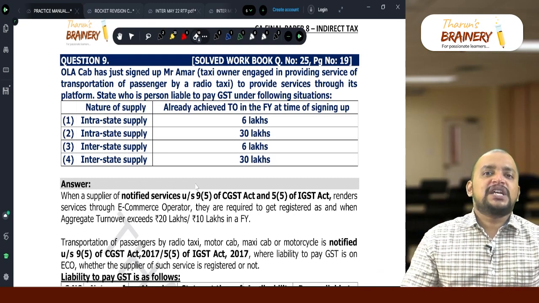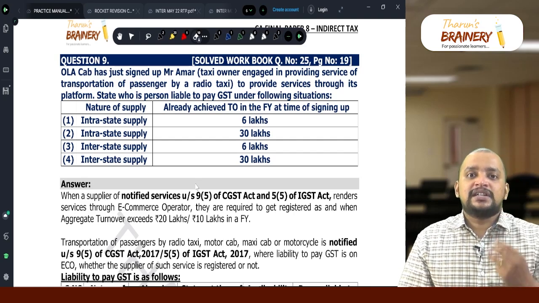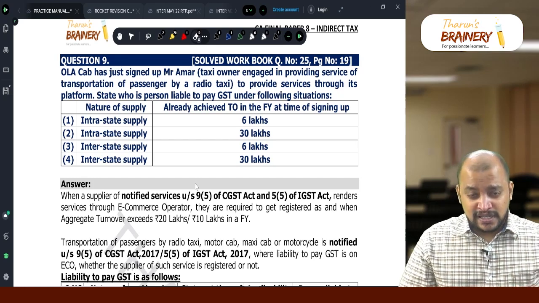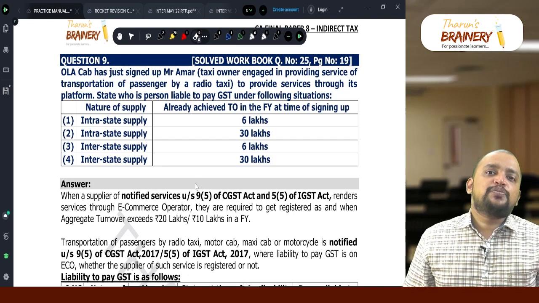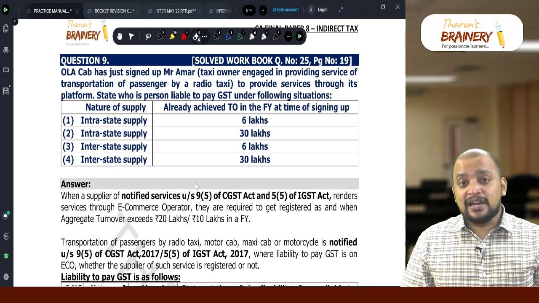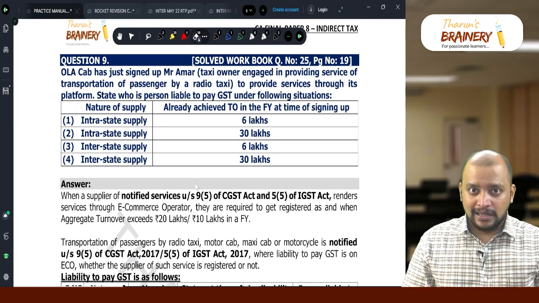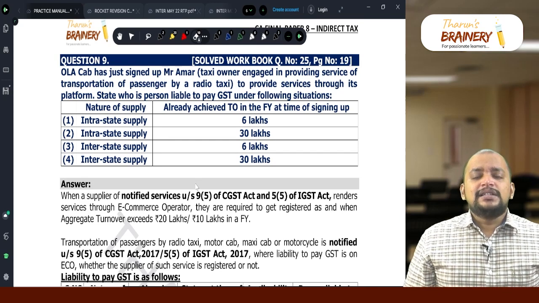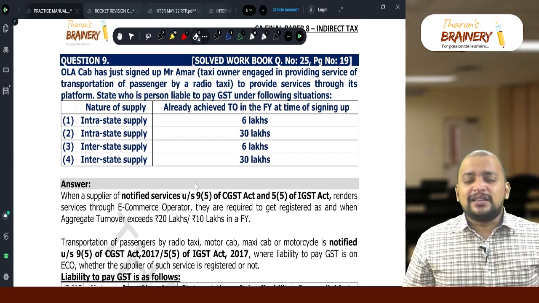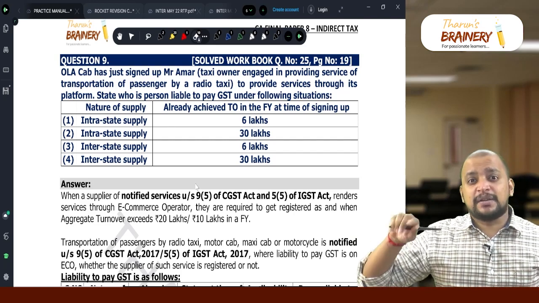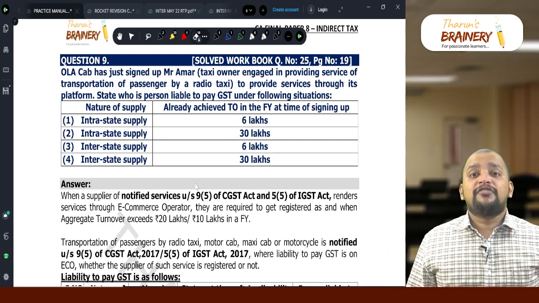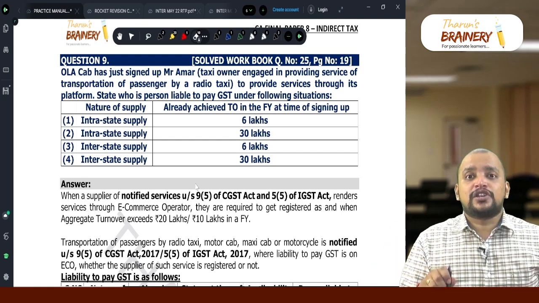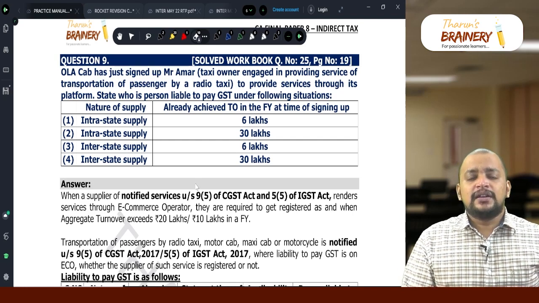So section 9 subsection 5, we need to remember 3 services which are covered under RCM. What are they? Housekeeping service, accommodation service, transportation of passengers by radio taxi, motor cab, maxi cab and motorcycle. And one more service is also added, that is supply of food in a restaurant. But that is not applicable for May 22 exam, it is applicable for November 22 exam, supply of food in a restaurant.